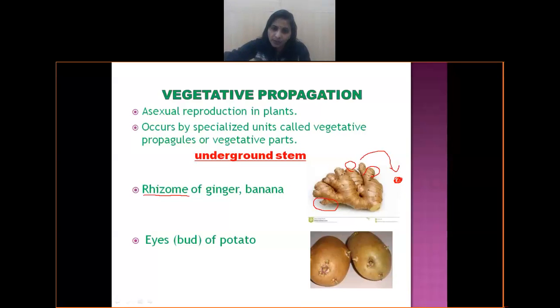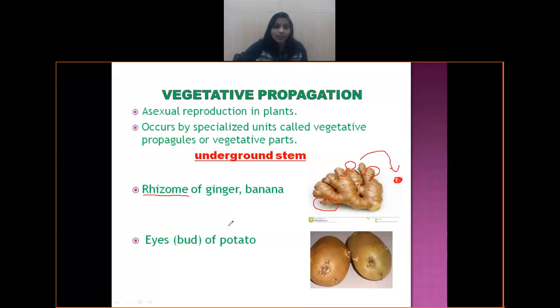So throughout you will find the buds. These buds are present at the nodal region of the stem. As you are all aware, on the stem we have nodes and internodes. So on the nodal region these buds are present, and when they detach and fall on a suitable substratum, they germinate into a new plant. That's why the name has been given as rhizome of ginger. That's the first example.